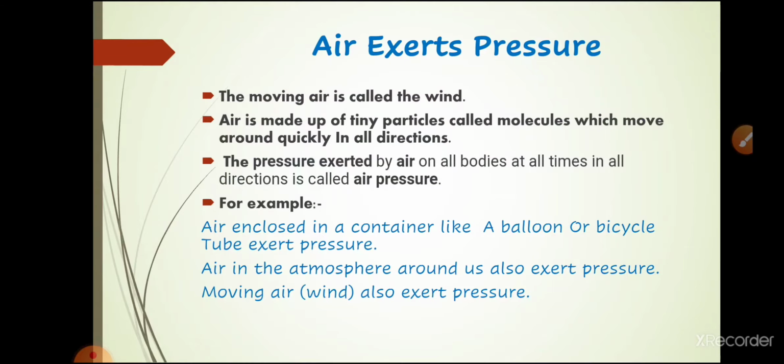So students, as you know, we live on the earth which is surrounded by air. The layer of air which is surrounding the earth, we call it atmosphere. So how can we define atmosphere? Atmosphere is a thick layer of an air blanket that surrounds our planet earth. So living on earth is quite like living below a sea of air.